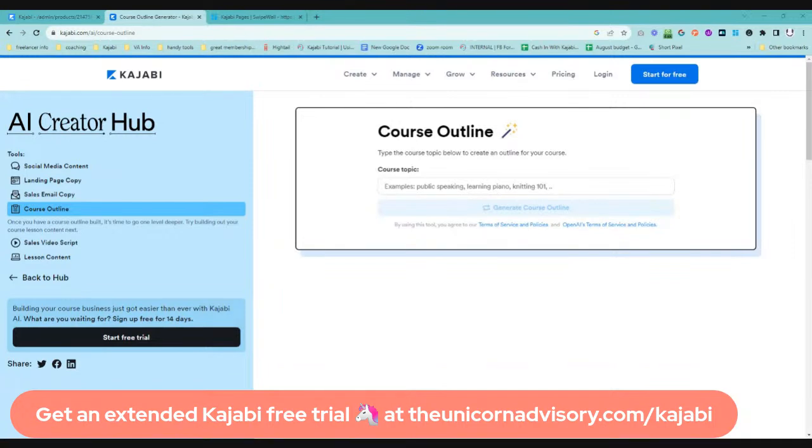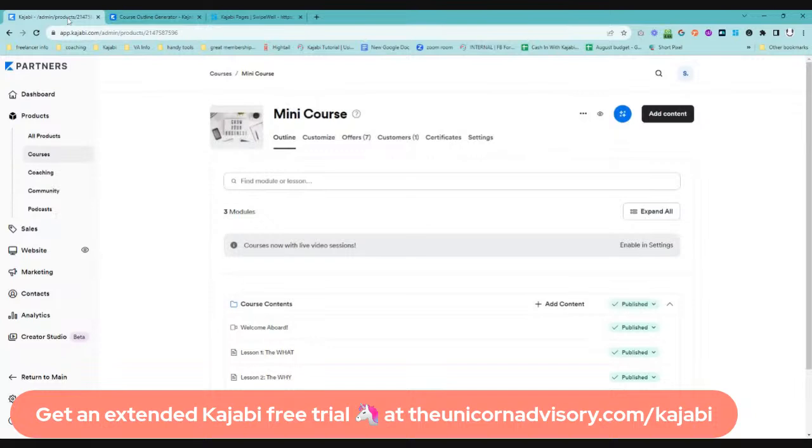So if you did want to try it, Kajabi is definitely the best way to do it. So yeah, go to the AI Creator Hub, have a look at some of these things that you can do. You don't need ChatGPT or any of that. You can do this simply. But the really cool thing is it's available inside Kajabi, so you can put this content directly into your products. So let's go and have a look. We'll start with